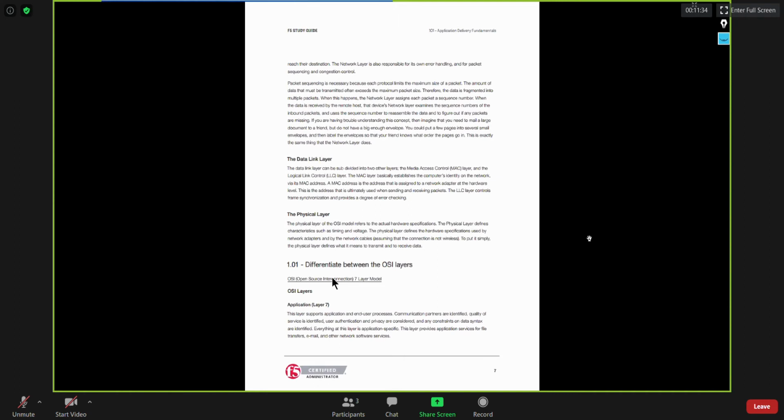Thereafter, we have the physical layer. The physical layer is just a physical connection, right? So maybe Cat5, Cat6, that comes under the physical layer, maybe fiber optic, like that, okay?